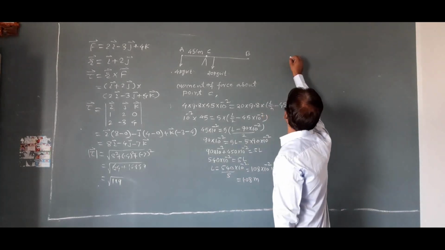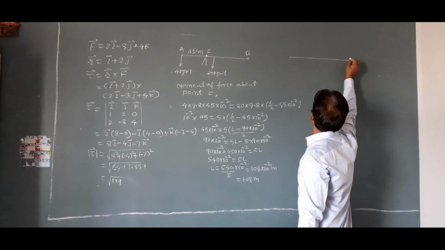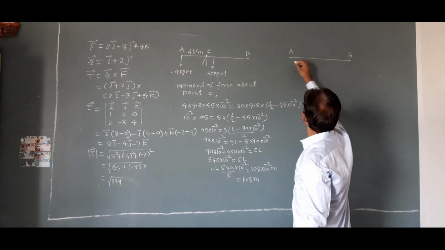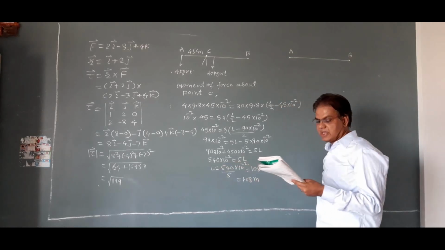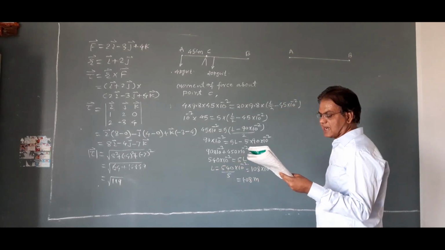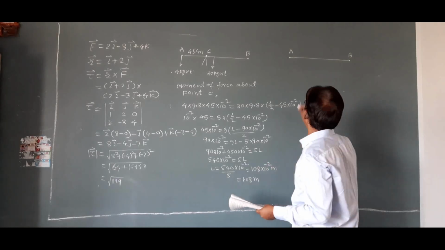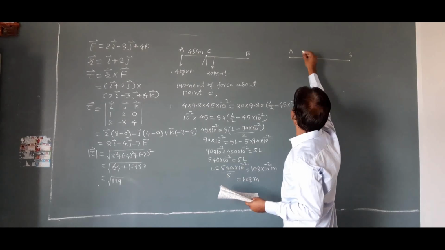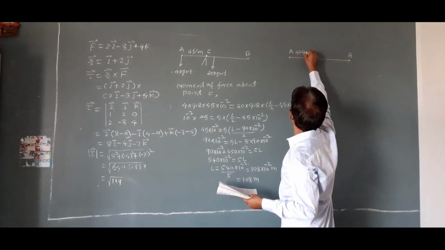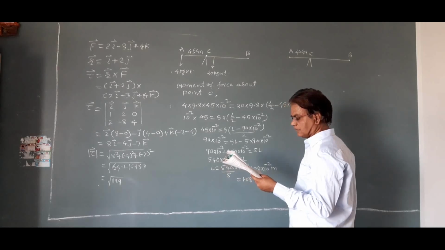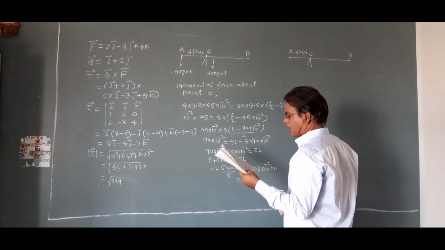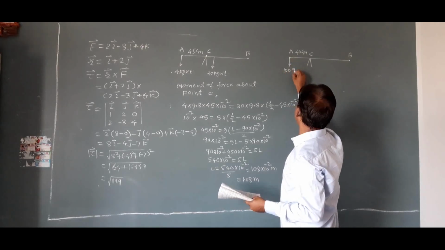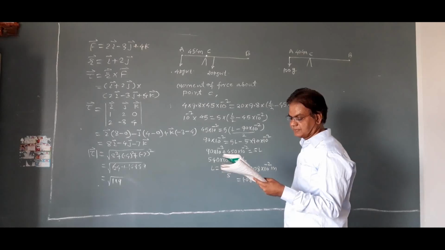A rod, suppose AB, a rod AB balances at 40 centimeter from A. Suppose this rod balances at C, which is 40 centimeter from A, when a weight of 100 gram is suspended from A.